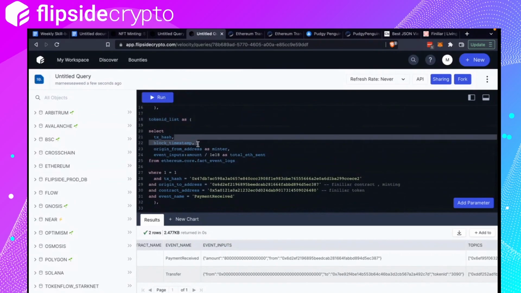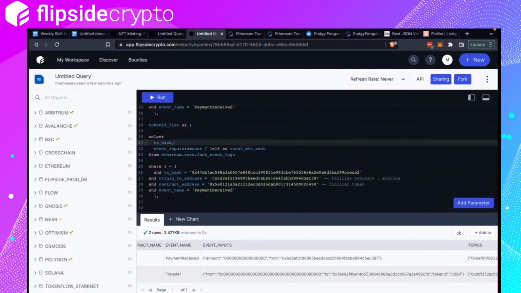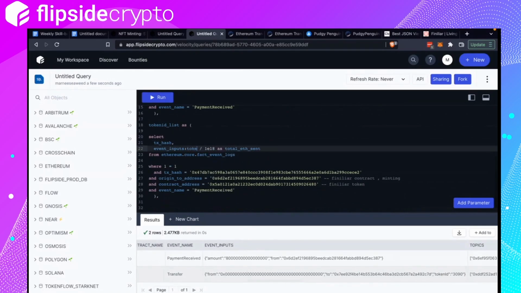I don't need the block timestamp because it's the same. I don't need the minter. I do need the token ID. So event inputs token ID, with capital I, as token ID.